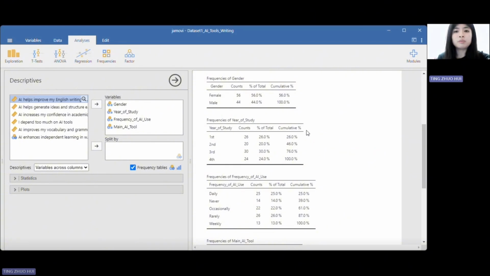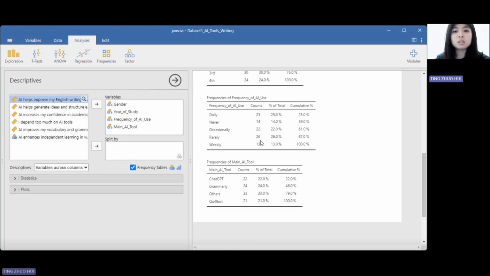And now let's look at the first variable, which is frequency of AI use. This table shows that most students use AI rarely, which is 26%, while 25% use it daily. It means that although some students rely on AI frequently, many still use it only from time to time. It suggests that AI tools are helpful, but not yet a consistent part of every student's writing process.